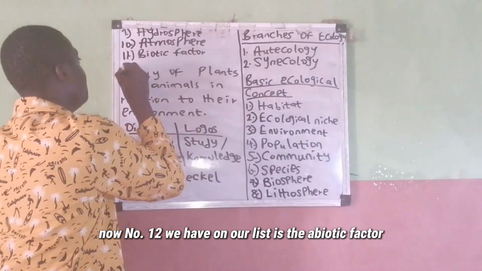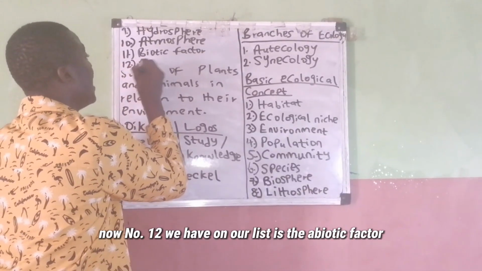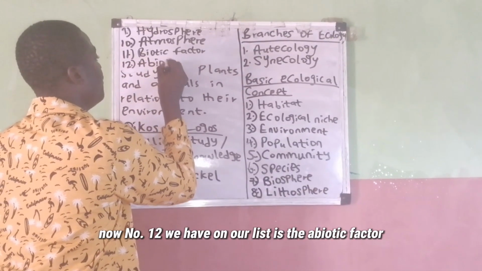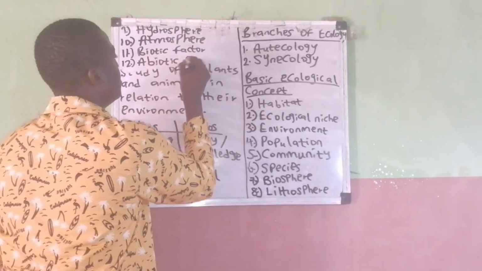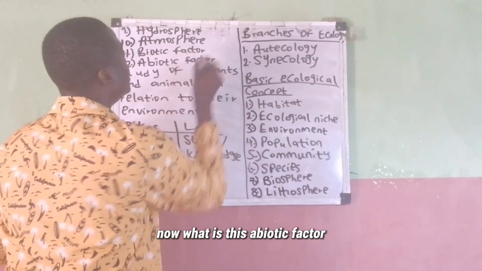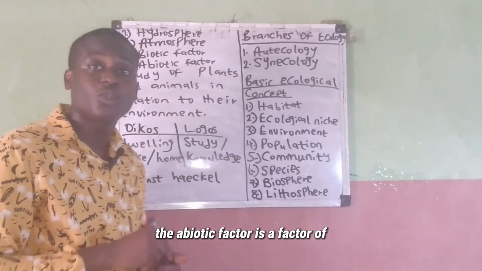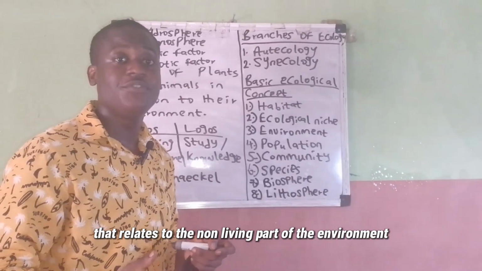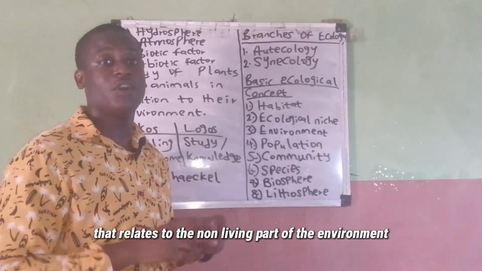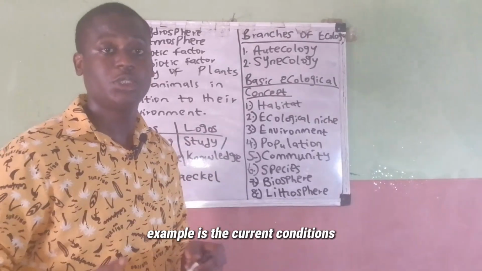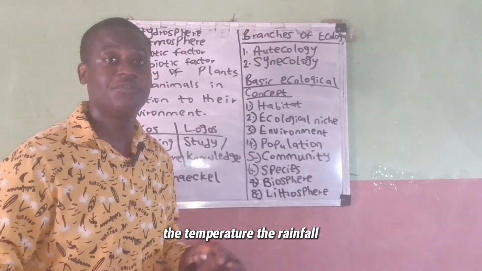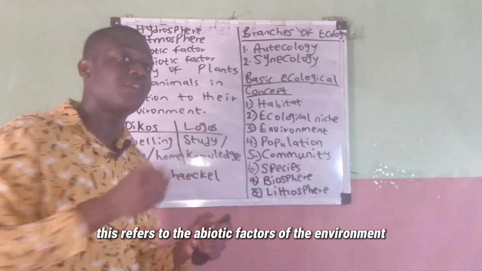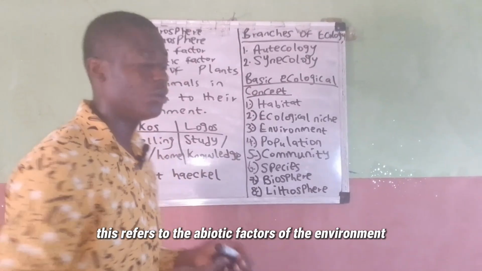Now, number 12 we have on our list is the abiotic factor. Now, what is this abiotic factor? The abiotic factor is a factor of an environment that relates to the non-living part of the environment. Examples are the climatic conditions, the temperature, the rainfall. This refers to the abiotic factors of the environment.